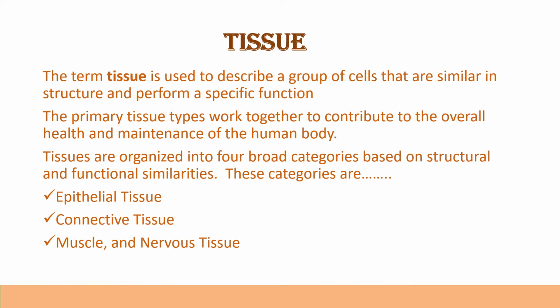Now let us talk about the tissues. The term tissue is used to describe a group of cells that are similar in structure and perform a specific function. Tissues are organized into four broad categories based on structural and functional similarities. These categories are: first, epithelial tissue; second, connective tissue; and third, muscle and nervous tissue. Means these are the four main categories.